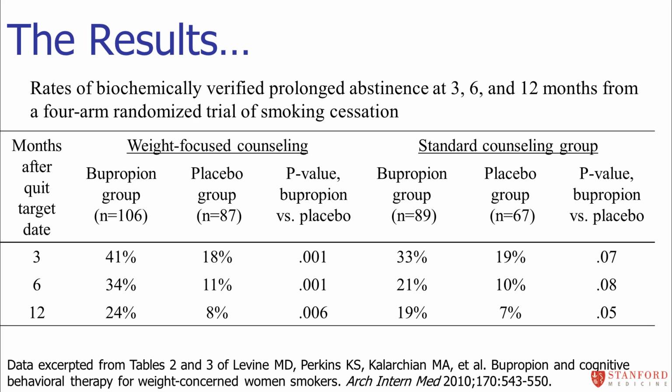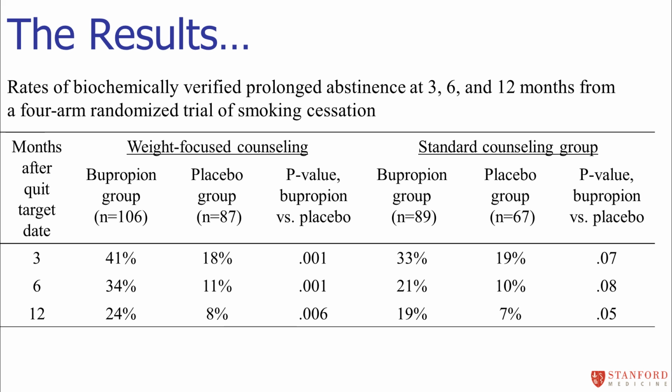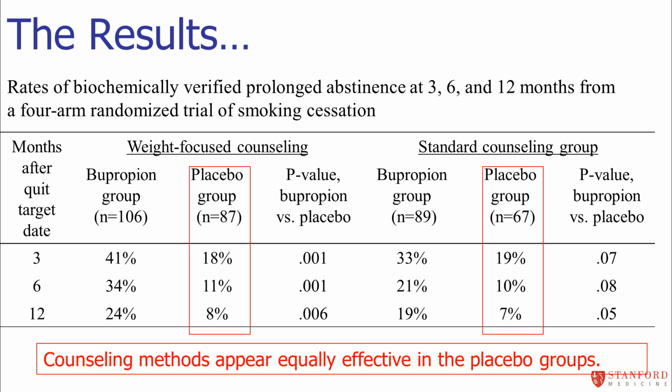Let's focus in on some specific data from this table. First of all, if you look at the placebo groups in the weight-focused counseling and the standard counseling groups, what do you notice about the rates of abstinence? They're very similar. They're almost identical, actually. What does this tell you? This tells you that the counseling methods appear equally effective. So if you don't combine the counseling with any drug, the counseling methods seem to have just about the same amount of effectiveness in terms of smoking cessation. Those numbers are really, really close.